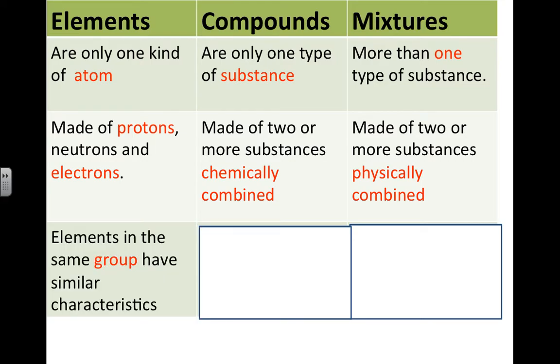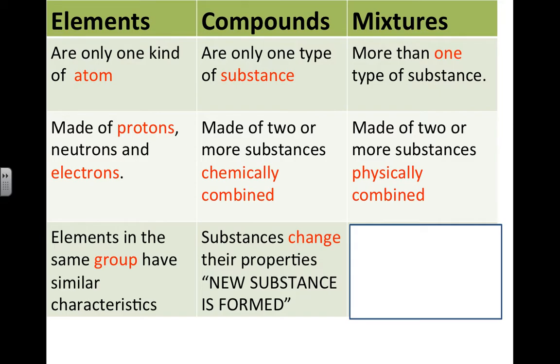Elements in the same group have similar characteristics. Substances lose their properties when compounds are formed. New substances are formed. You get something totally, completely different. Carbon is black. Oxygen is a gas. Hydrogen is a gas. When you chemically combine them in the right proportions, in the right ratio, you can get sugar. It's sweet. Sugar is white. You get something completely new. A chemical change has occurred to get a compound.